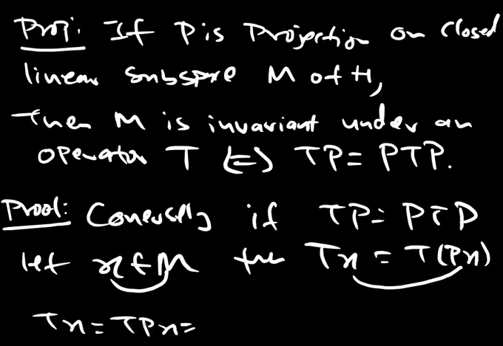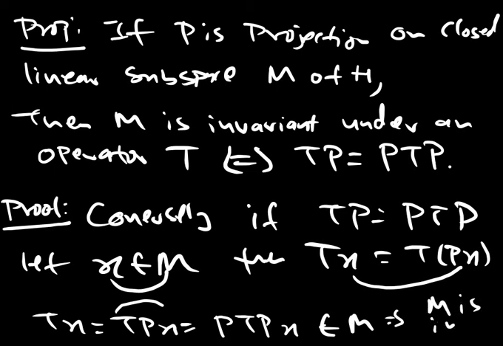But TP is PTP, so this object is PTP of x. But PTP of x means what? This object is in M, so that clearly implies that M is invariant under T.